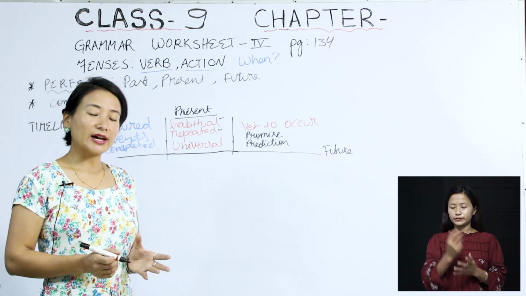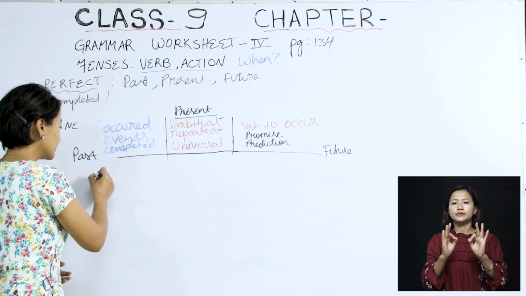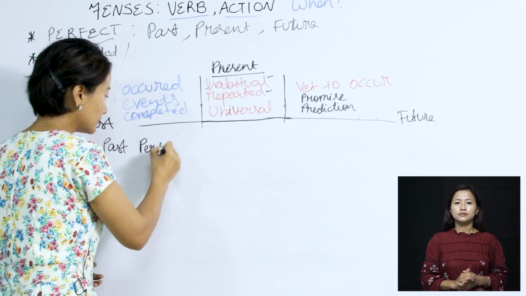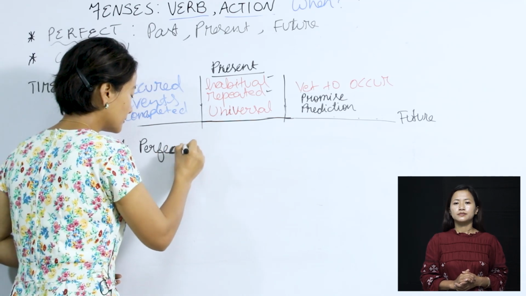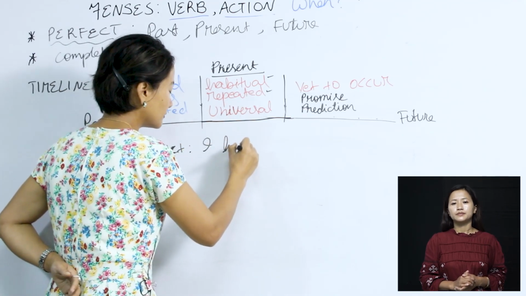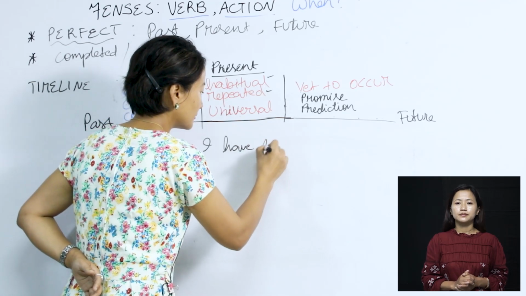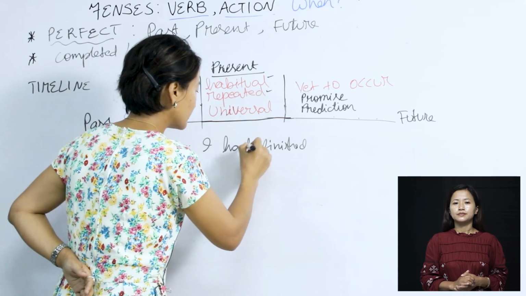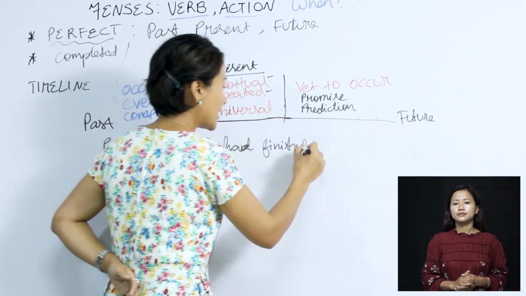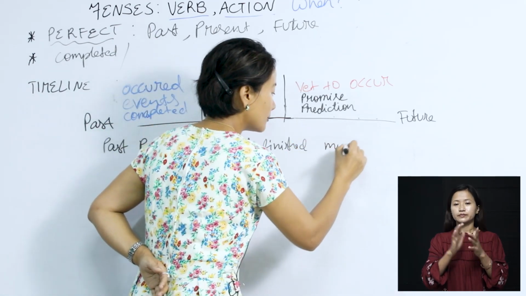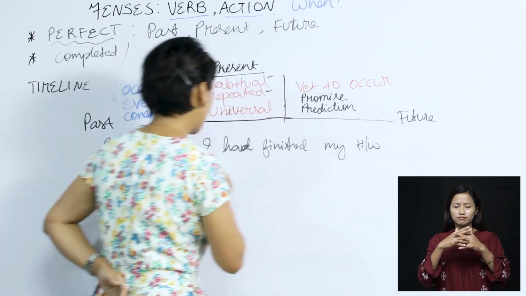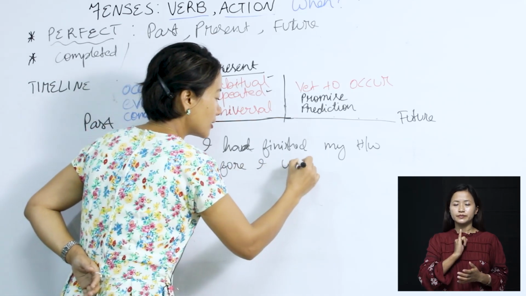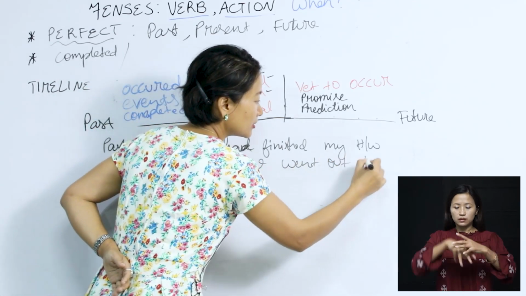Let's first take a look at the past perfect. I had finished my homework before I went out to play.